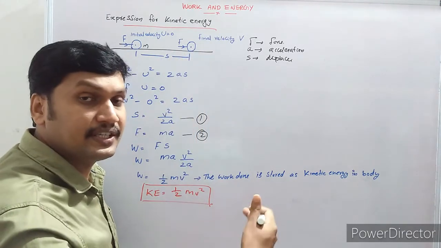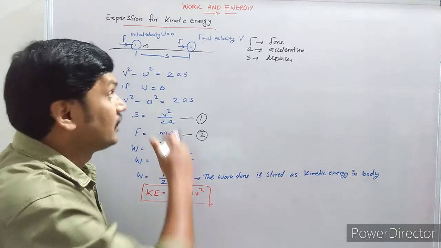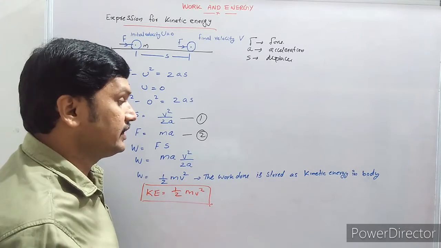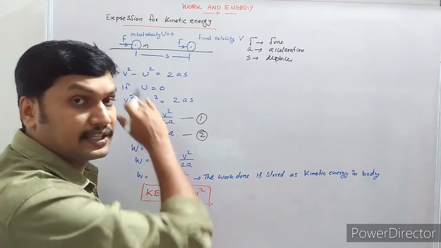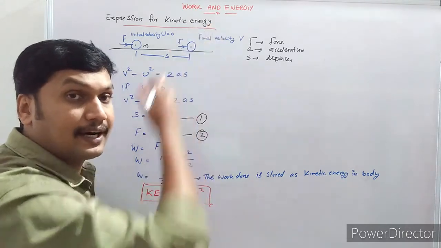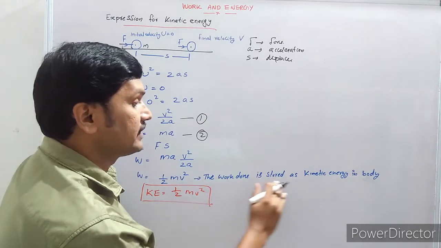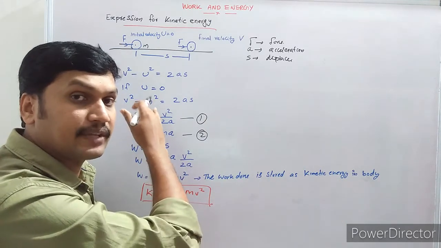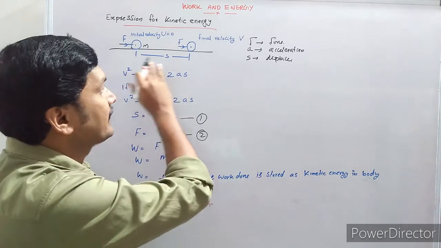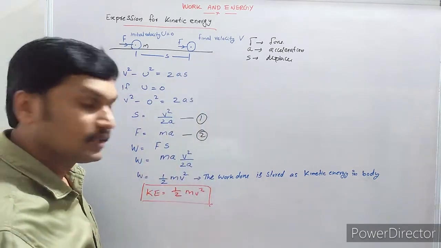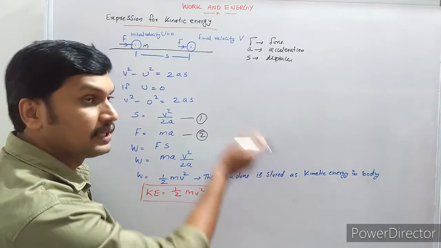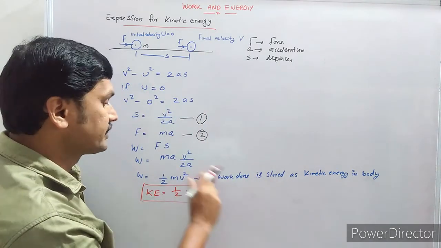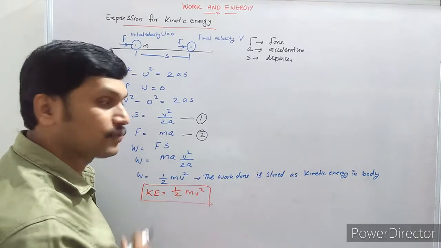So the work done is equal to the energy spent by the applied force, and it is stored as kinetic energy in this body. The work done by the external agent is stored as kinetic energy in this body. So this work done is equal to the energy achieved by this body. So we can write the kinetic energy is equal to half mv squared.